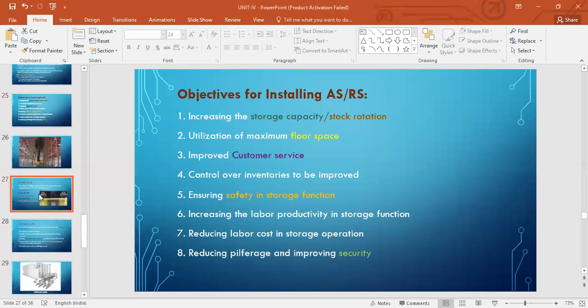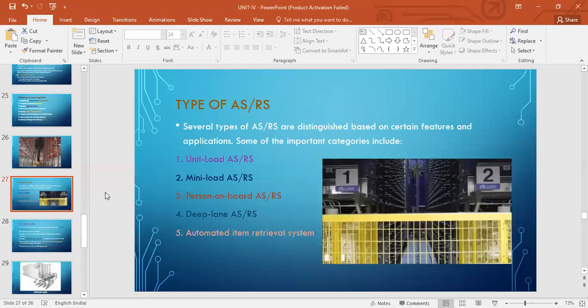Okay. Now types. These are the 5 types in ASRS. So the first one is unit load ASRS. As I told you, if it is to be sent as one unit, several cartons are placed and wrapped up, that's what you call a unit load. So if you're handling unit loads, then it is called a unit load ASRS.